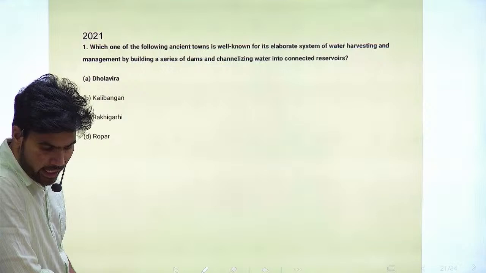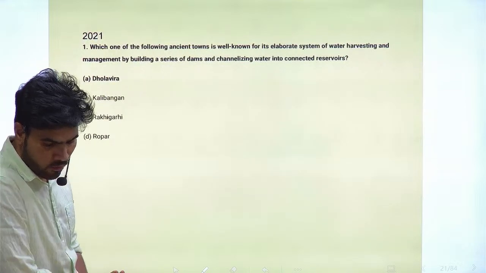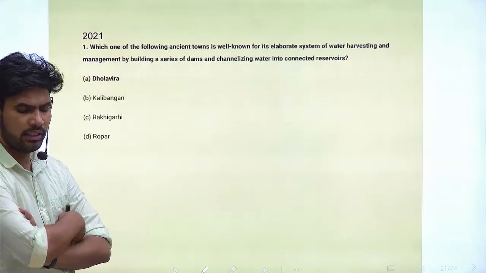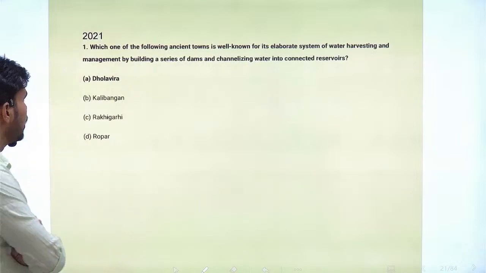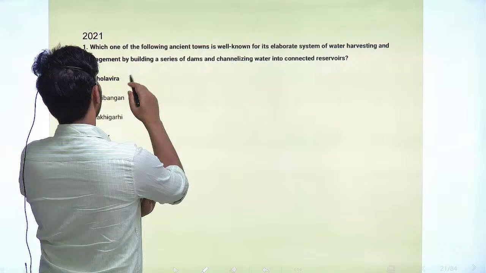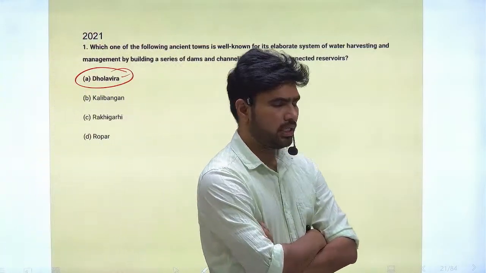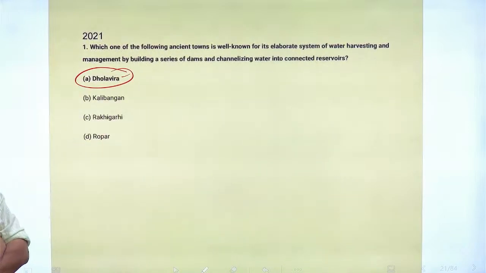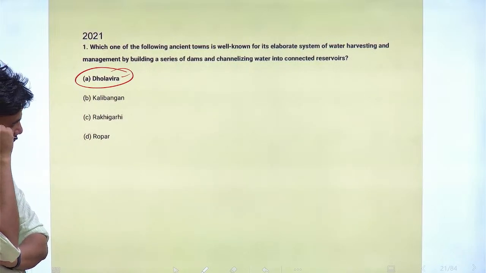Which one of the following ancient towns is well known for its elaborate system of water harvesting and management by building a series of dams channelizing water into connected reservoirs? So this particular system you will see in Dholavira. Presently it is in Gujarat state. There you will see, during the Indus Valley Civilization period, very great work: construction of dams, channelizing the water into reservoirs, etc.